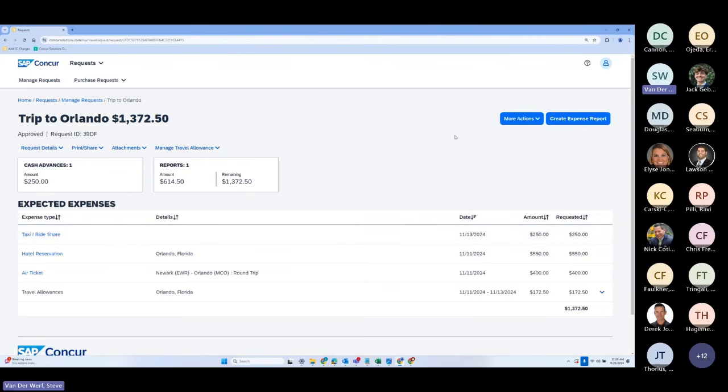So that's a request. What would happen is we'll go through that workflow cycle. I requested the travel to Orlando. Everybody said yes. Great. We're all happy. We're ready to go. So now, after this, I would actually do my booking. In this case, we're not going to go through the whole booking process, but that's where Concur Travel would come into play. Or you could also book externally outside of Concur and import those itineraries using our TripLink product.